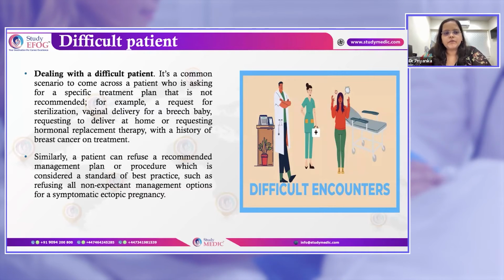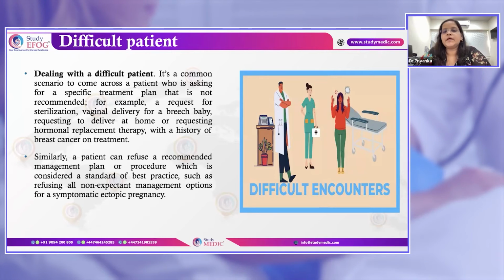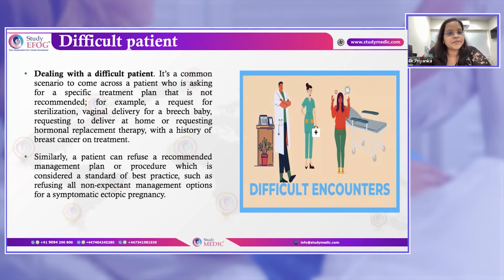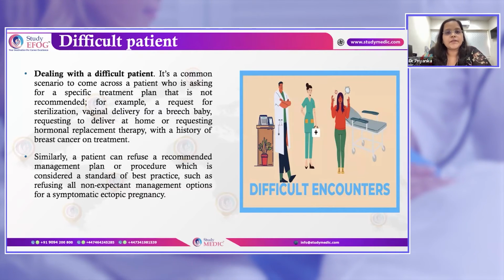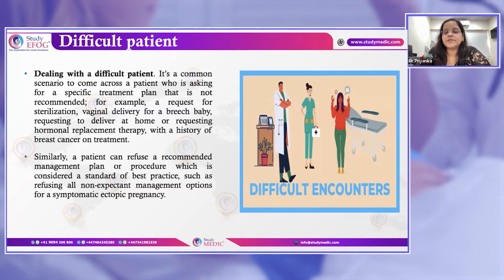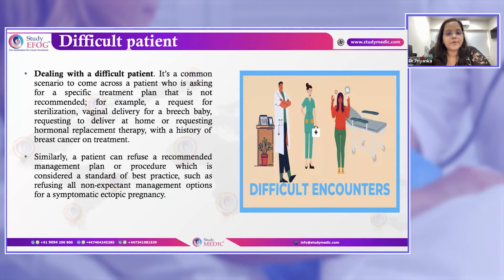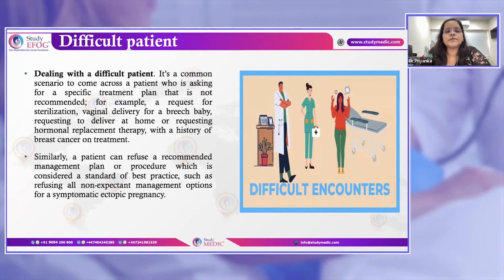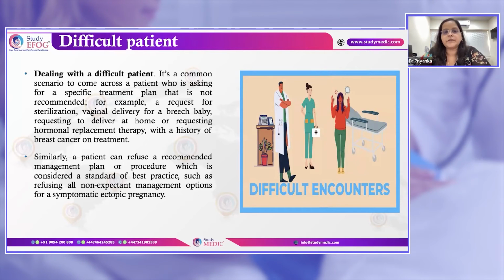They can also ask for other non-standard management options. For example, in a case of ectopic pregnancy where there is a viable pregnancy with a heartbeat, and the beta hCG is more than, for example, 5000, and the patient is hemodynamically stable but has pain, the patient is still asking about expectant management or medical management, which is not the standard of best practice. So these are the cases where you have to handle a difficult patient.